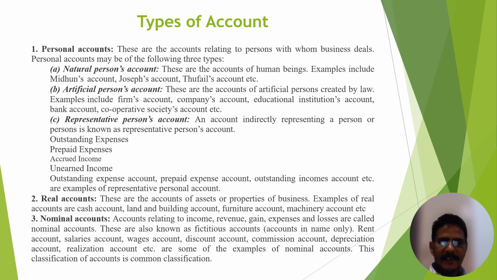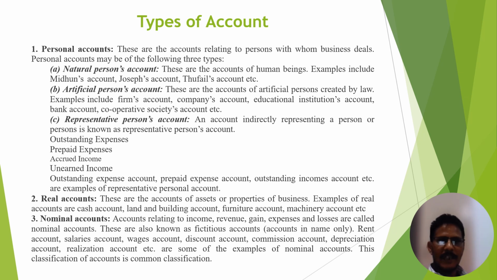we have the income side. On the income side we use two terms, accrued income and unearned income. Accrued income means it is due. If any person receives income in advance, that is unearned income. If any income is receivable, it is due, that is accrued income.